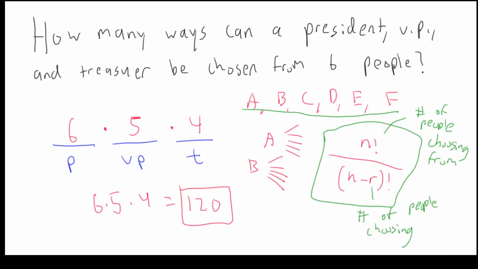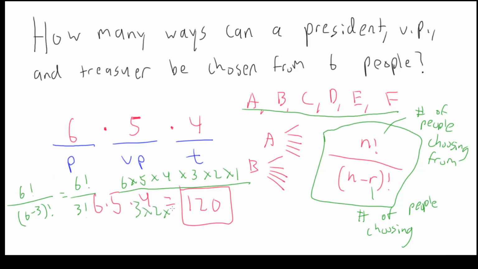So we could have used this formula also to solve the problem, but I just wanted to give you an idea of what was going on. In this case, we would have 6 factorial over 6 minus 3 factorial, which is equal to 6 factorial over 3 factorial, which is the same as 6 times 5 times 4 times 3 times 2 times 1 over 3 times 2 times 1.